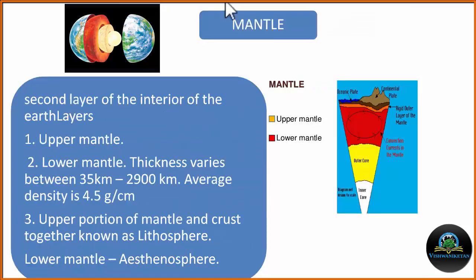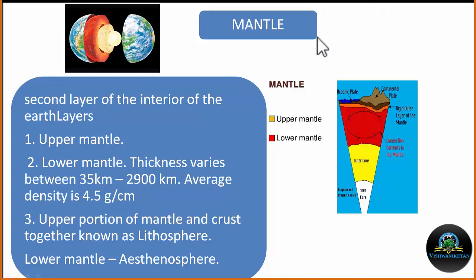The second layer of the earth is the mantle. Again, this mantle can be divided into the upper mantle and the lower mantle. The thickness of the mantle varies between 35 km to 2900 km. The average density of the mantle is 4.5 gram per cubic centimeter.